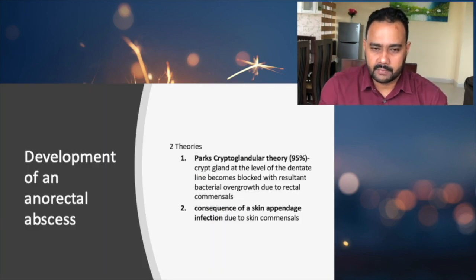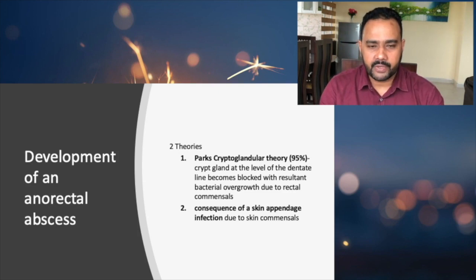If we take the development of an anorectal abscess, there are two theories of how it develops. The first one is Parks' cryptoglandular theory, and the other is the theory of skin appendage infection. Parks' cryptoglandular theory says the cryptoglands at the level of the dentate line become blocked, and that will lead to bacterial overgrowth, and that will lead to anorectal abscess.